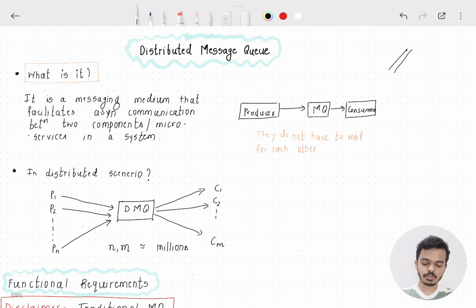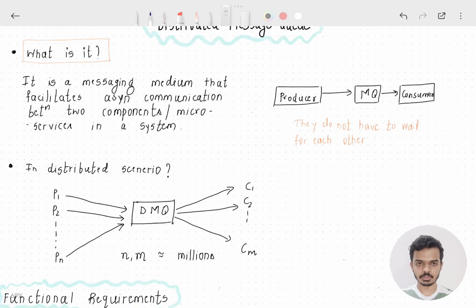Let's say there are two microservices. There is a producer and there is a consumer. The producer produces stuff and puts it onto the message queue. And whenever the consumer is free, it will come and consume the stuff from the message queue. So producer and consumer do not have to wait for each other. Okay. Now this is the explanation of how a simple message queue works.